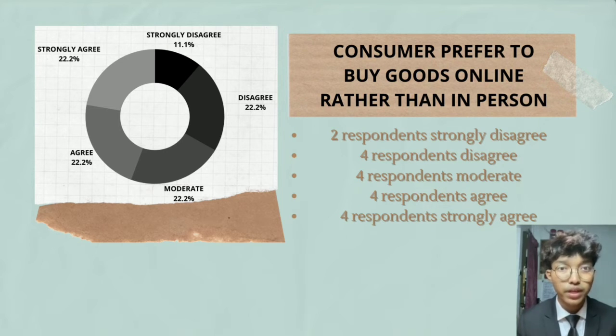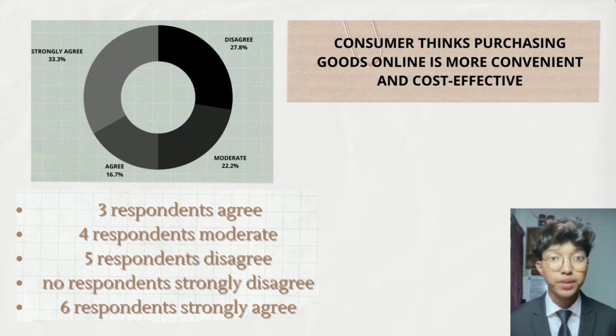The consumer prefers to buy goods online rather than in person because nowadays there are many facilities that make it easy for us to buy food without going to the store. For example, Foodpanda, Grab Food and others. Other than that, it will reduce our energy and time to get the food. And for the lowest bar shown on the graph, it is only disagree, with 2 respondents only. For these 2 respondents, maybe they prefer to have an experience when buying things physically, or maybe they had an issue when buying things online. Last but not least, why do consumers think purchasing goods online is more convenient and cost effective?